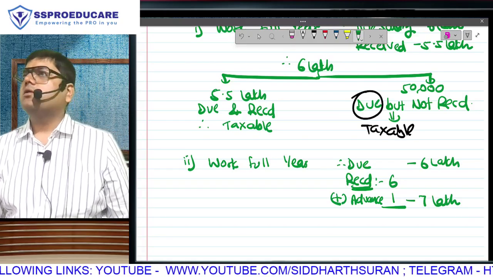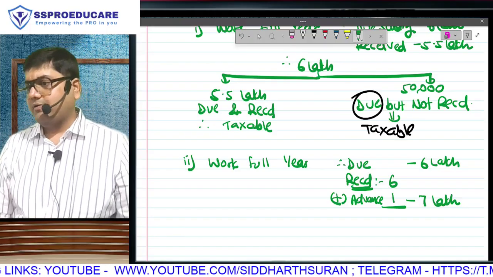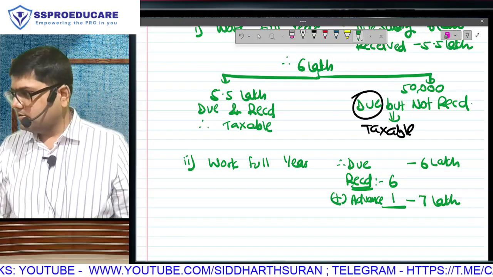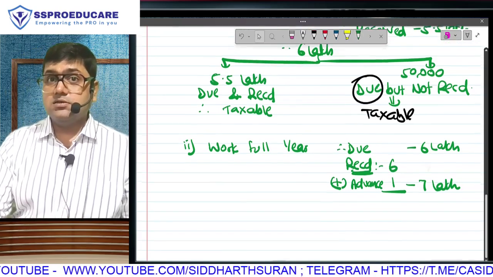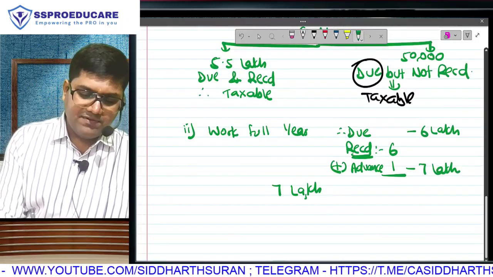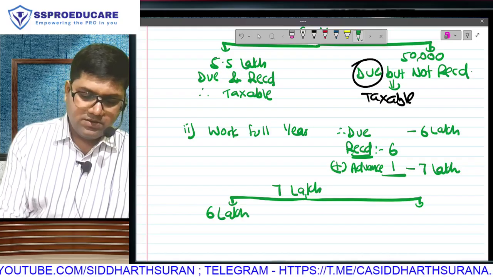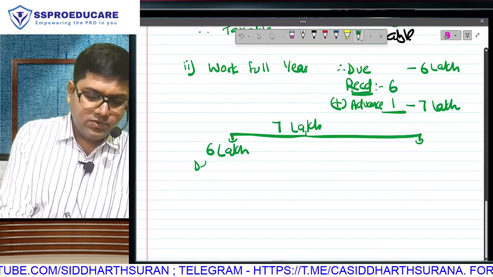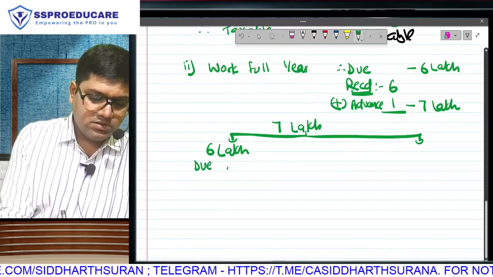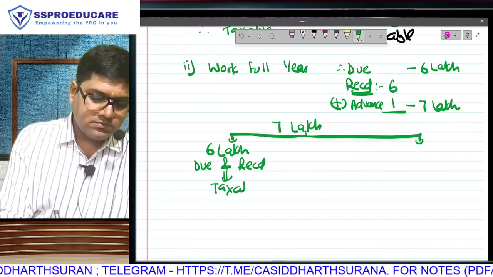Obviously, next year's salary you deduct that 1 lakh. I am only asking for advance. Employer has agreed. So how much have you received? This year 7. Now what will we do? This time 7 lakh we will split in two parts. 6 lakh, waste of time. Due and received. Tax treatment. Taxable.